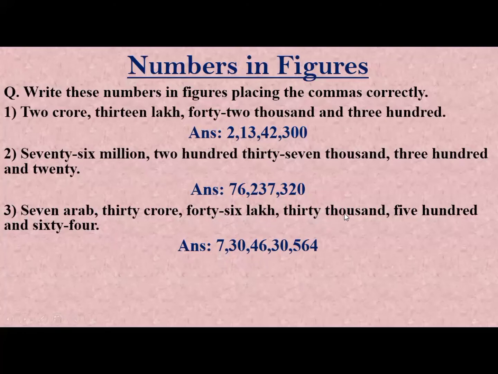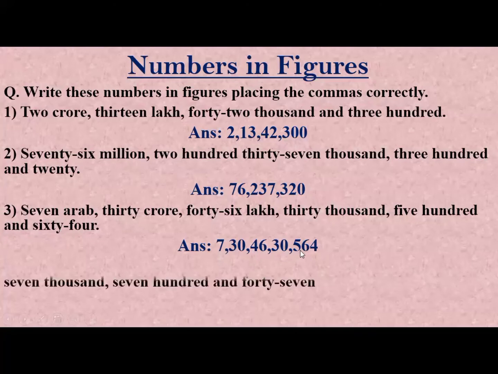In the thousand group, 30,000 is written, so we write 30 in figure, and after the thousand we put a comma. 564 we write as 564. So this number is written as 7 Arab 30 crore 46 lakh 30,564.